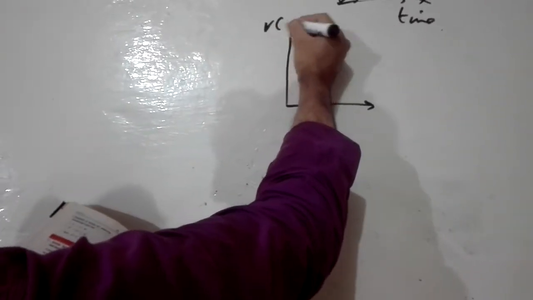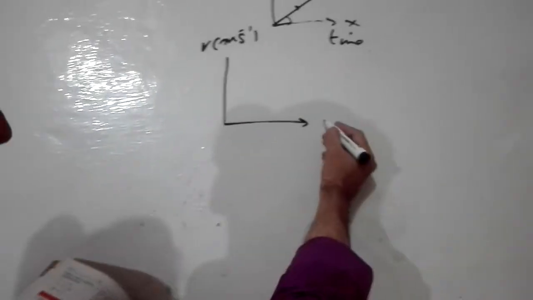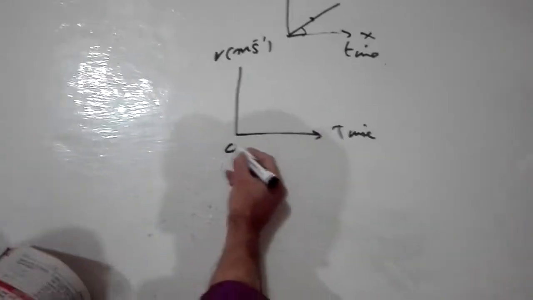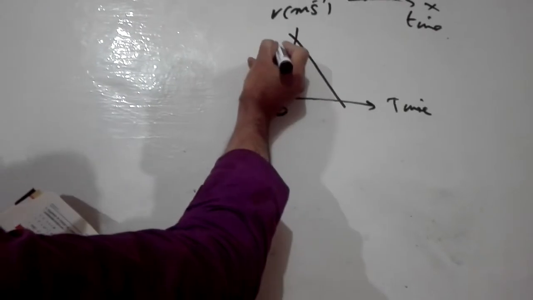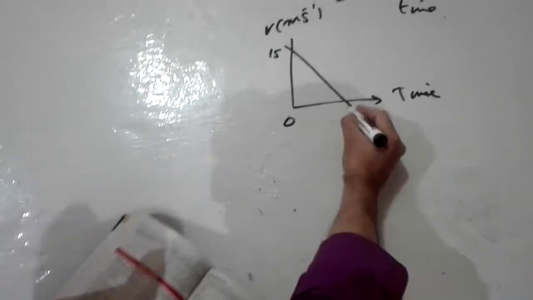Here they have given you speed in meter per second, and here is the time and origin, and the line is like that. Here is 15, and on the time axis they have shown you 10.